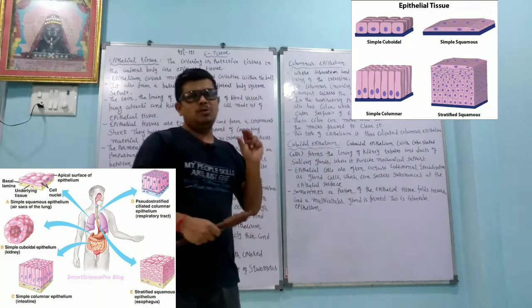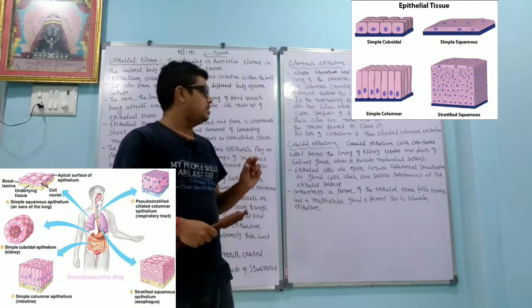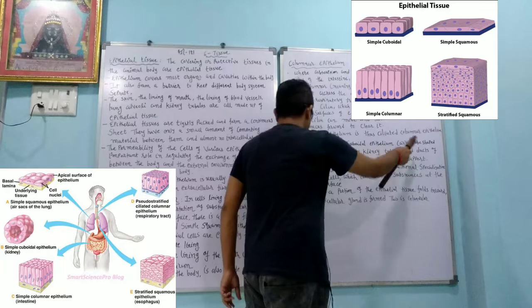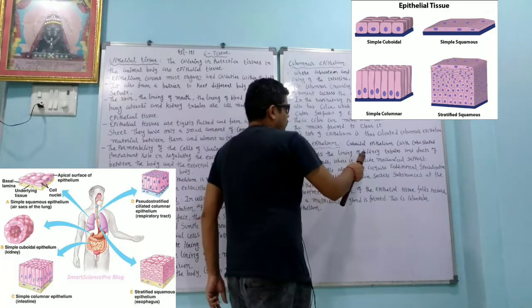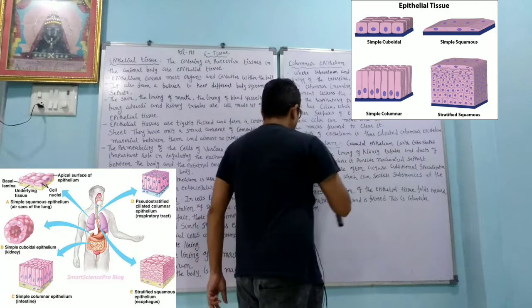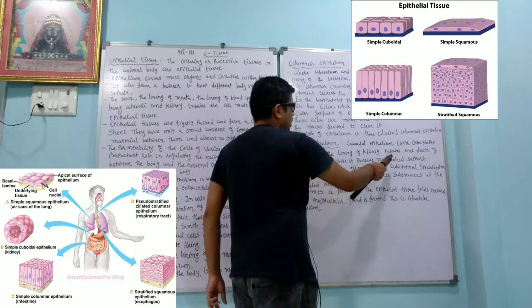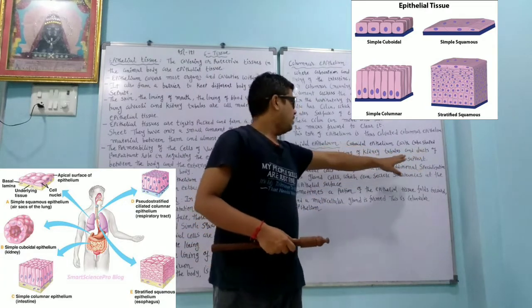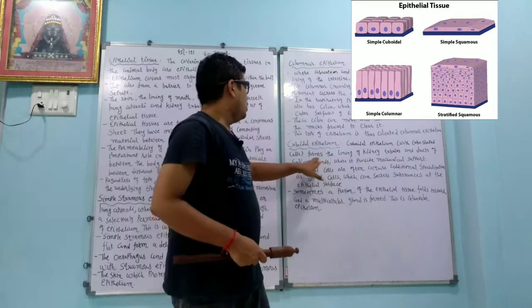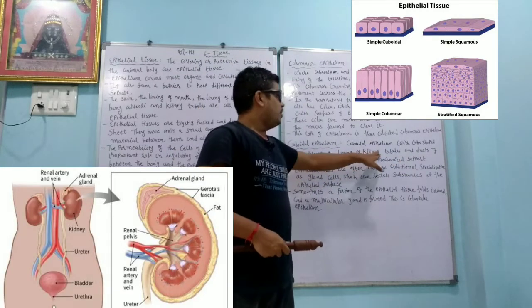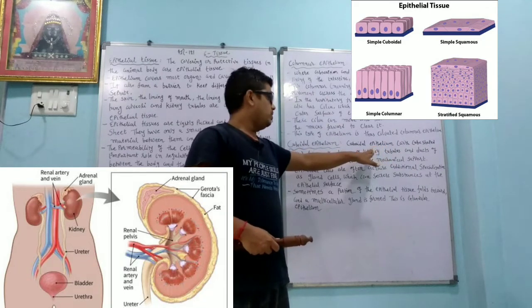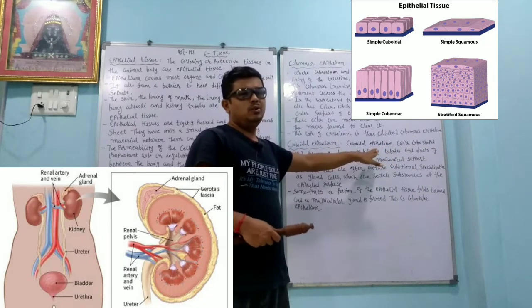Cuboidal epithelium, cube-like structure. So from that word comes cuboidal epithelium. Cuboidal epithelium with cube-shaped cells forms the lining of kidney tubules and ducts of the salivary glands, where it provides mechanical support. So the main function is to provide mechanical support. Lining of kidney tubules: dear student, we know that the function of the kidney is to purify the blood and make the urine.